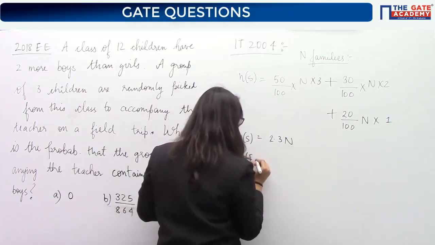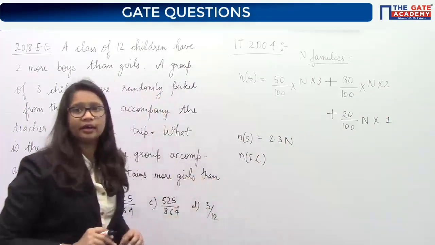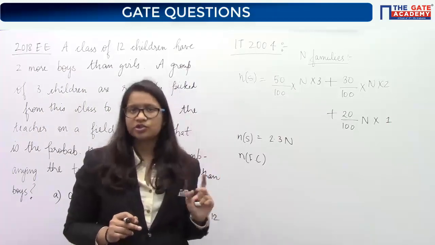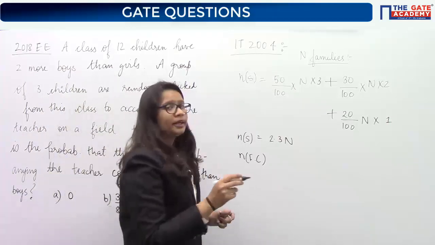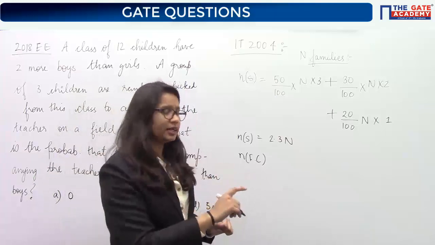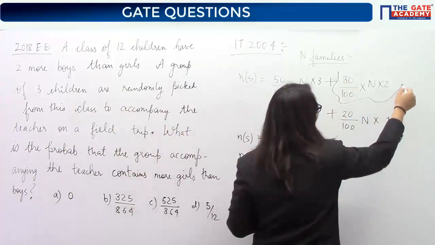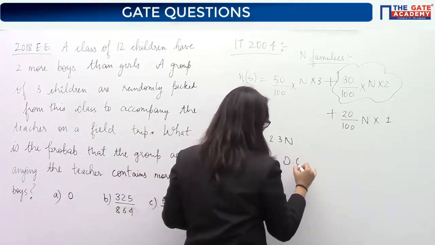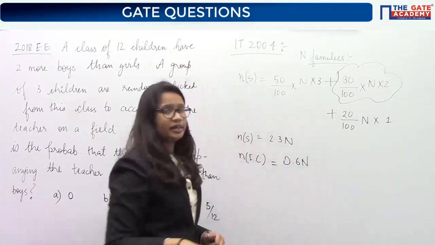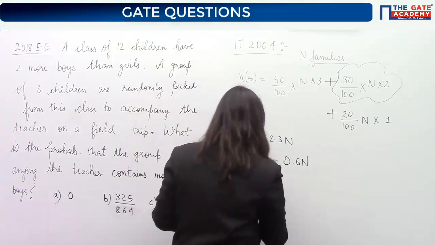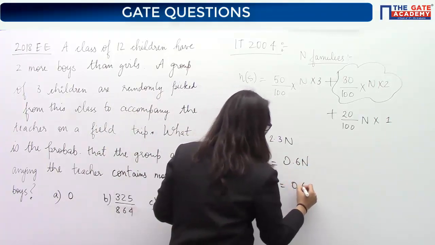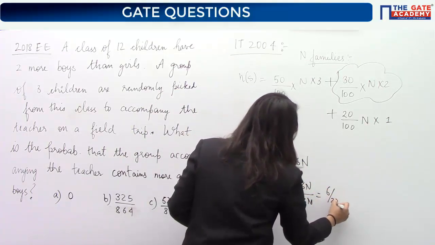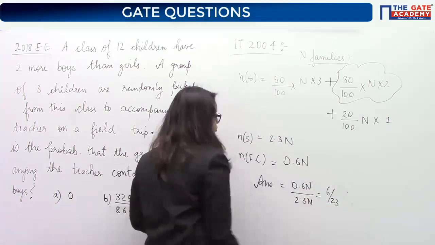Now what will be the favorable cases? You require that the child picked should be from a 2-children family. You know how many such children there are in this society, so that will be your favorable case. If you calculate this value, it will be equal to 0.6n. So the answer will be 0.6n divided by 2.3n, so 6 by 23. This is your answer.